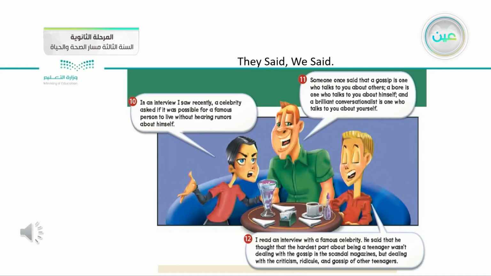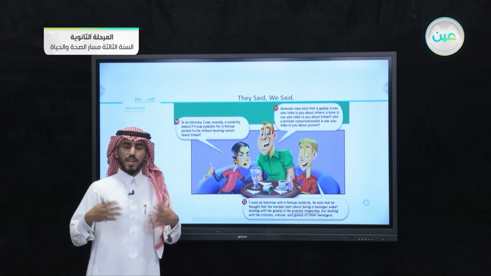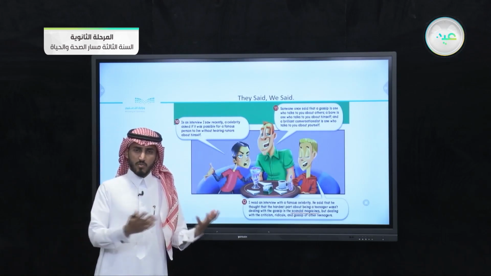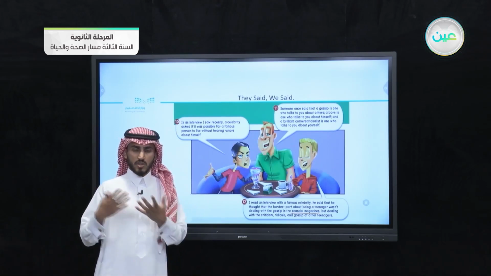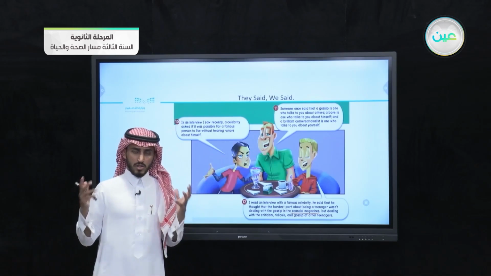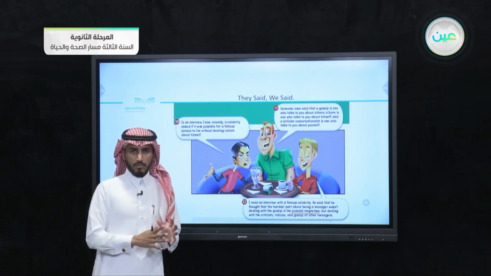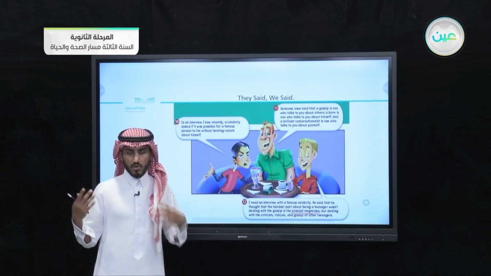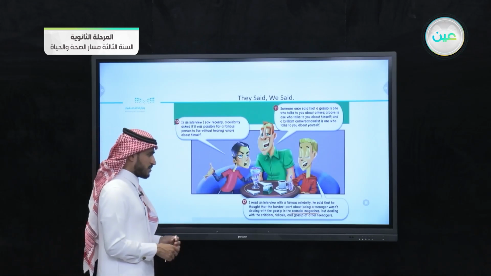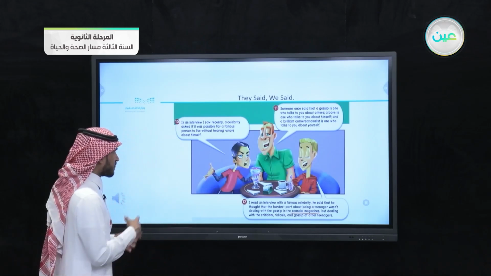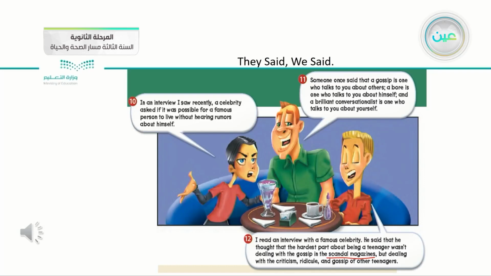The word scandal here, in scandal magazines, means unpleasant news regarding someone's life. The news that he or she doesn't want the other people to know. They want this news to be private. So once the people know, we call these scandal news or scandal magazines. This type of magazine revolves around spreading the news of the private lives of the celebrities.